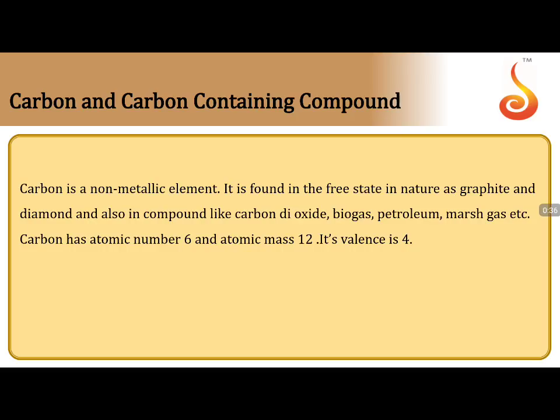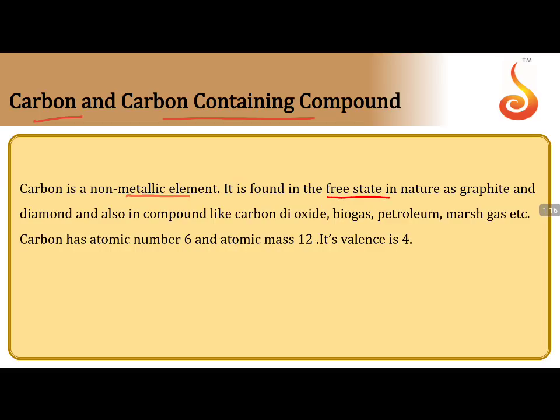First, we are going to start with the history of the properties of carbon and its different types of compounds formed by the carbon, and later we slowly move into the introduction of organic chemistry. So, the first one is carbon and carbon containing compounds. Carbon is a non metallic element. As we know, this is the sixth element in the periodic table, which comes in the p block elements, 14th group, the first member of 14th group elements, the non-metal present in the 14th group.